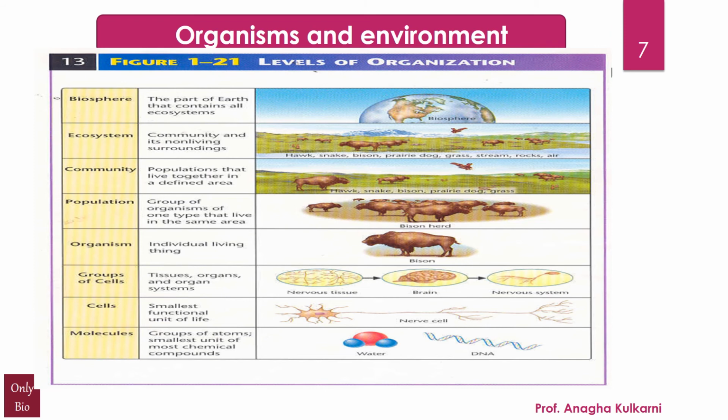Now, in terms of ecosystem, you can look on the screen, you can understand the molecules come together to form cells. A group of cells forms the tissues. Tissues form organs. Organs form organ systems. Organ systems form an organism. Organisms form a population. Different populations inhabiting a particular area simultaneously becomes a community, and community along with its non-living surroundings becomes an ecosystem. And then the highest level in this hierarchy is biosphere, that is the part of the earth that contains all such ecosystems.